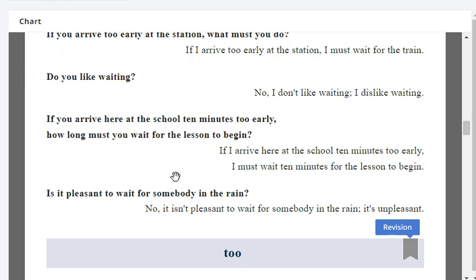If you arrive here at the school 10 minutes too early, how long must you wait for the lesson to begin? If I arrive here at the school 10 minutes too early, I must wait 10 minutes for the lesson to begin. Very good.